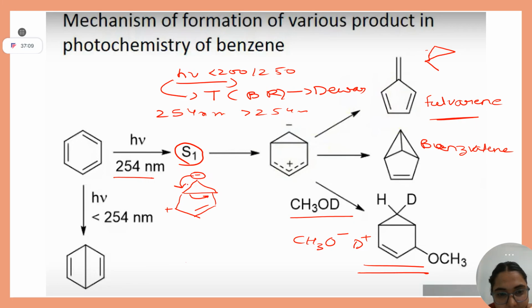So you are saying basically you have to break either this bond or this bond in order to make fulvene. And the other one, where the arrow you have shown inside the ring, if you break that, you will get a six-membered ring. No, ma'am.